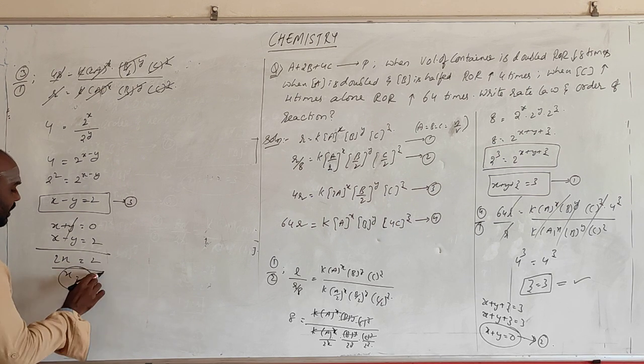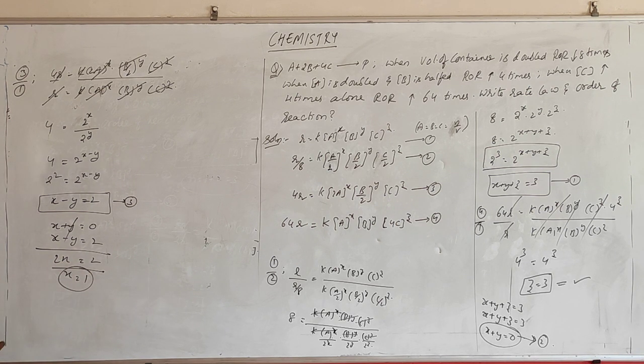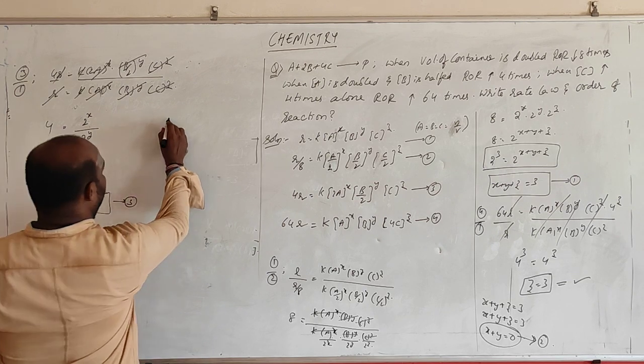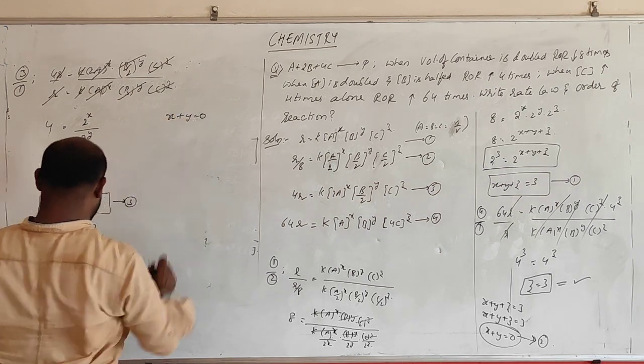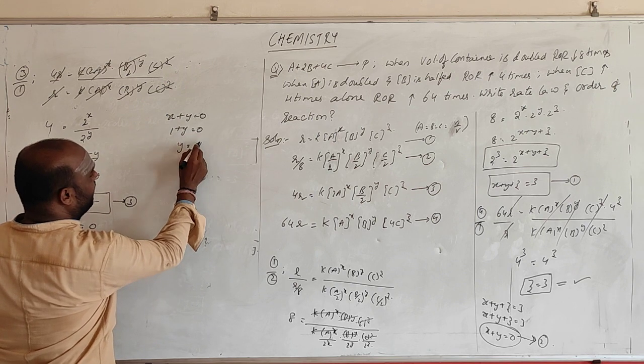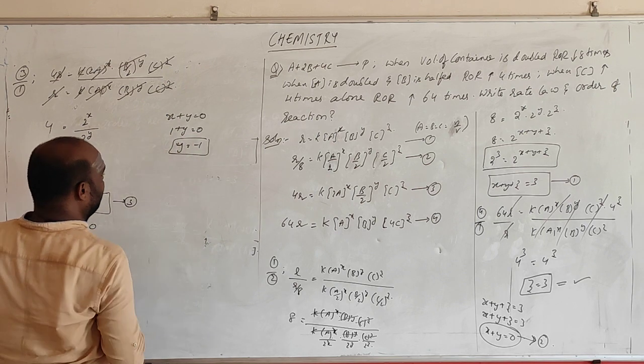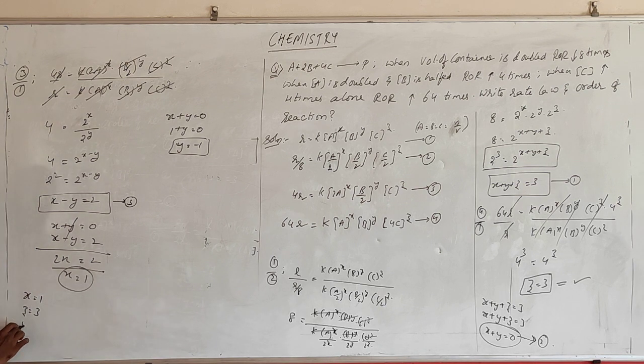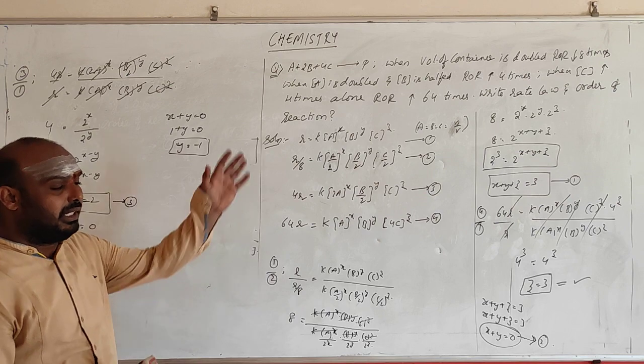So you have got the value of x equal to 1. As you know, 1 plus y is equal to 0, y is equal to minus 1. So the value of y is equal to minus 1. These are the values we have obtained by solving this entire thing.